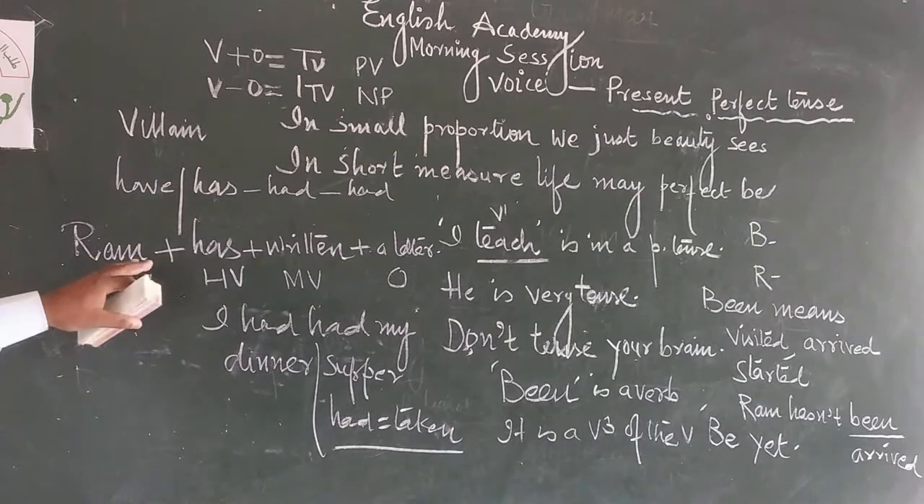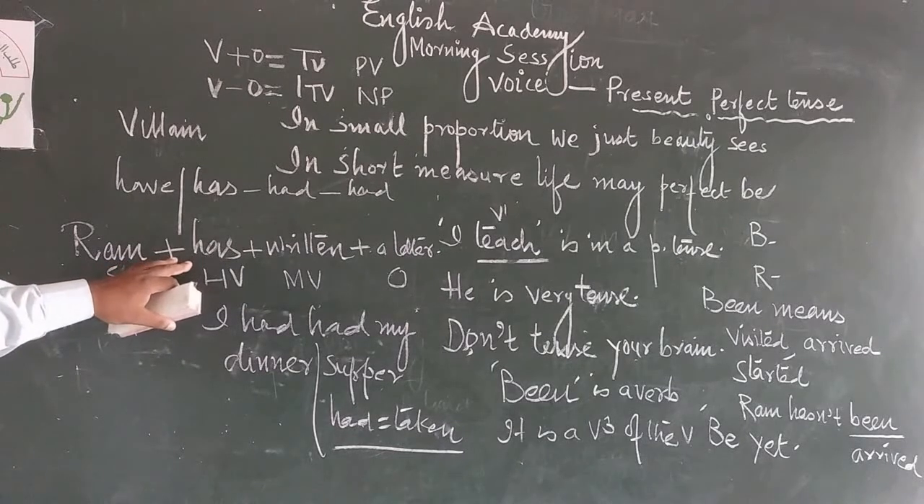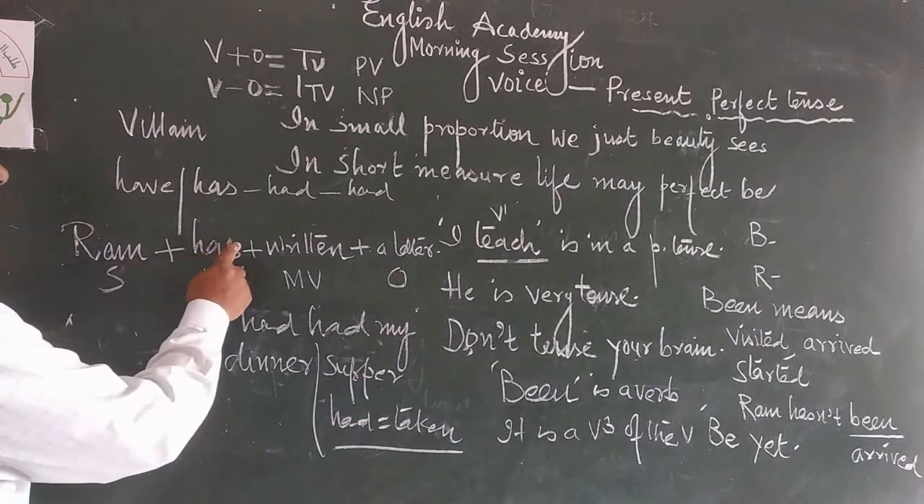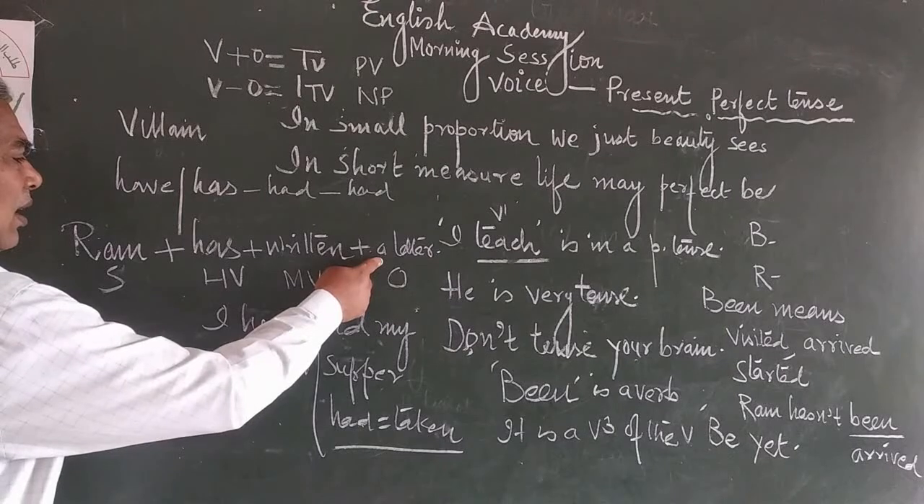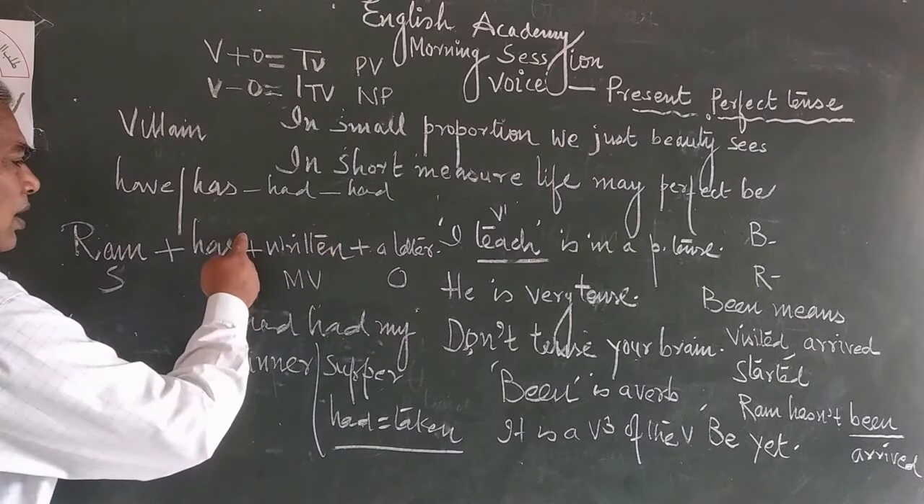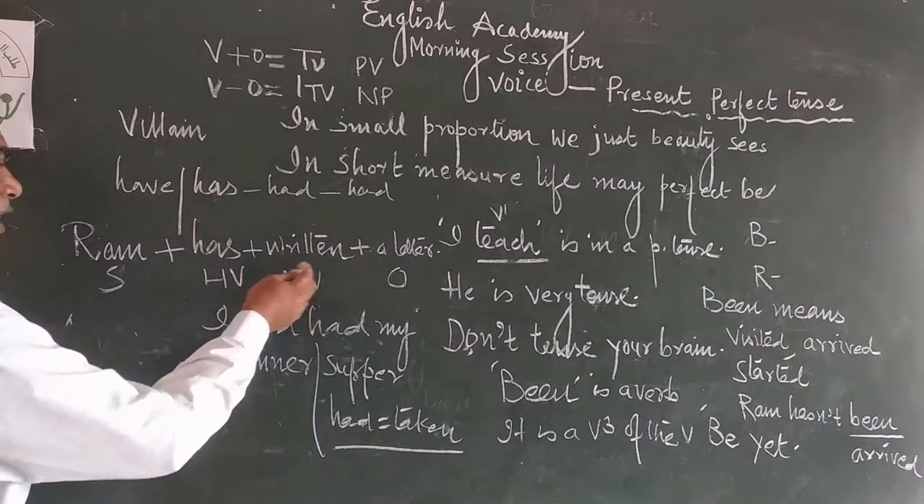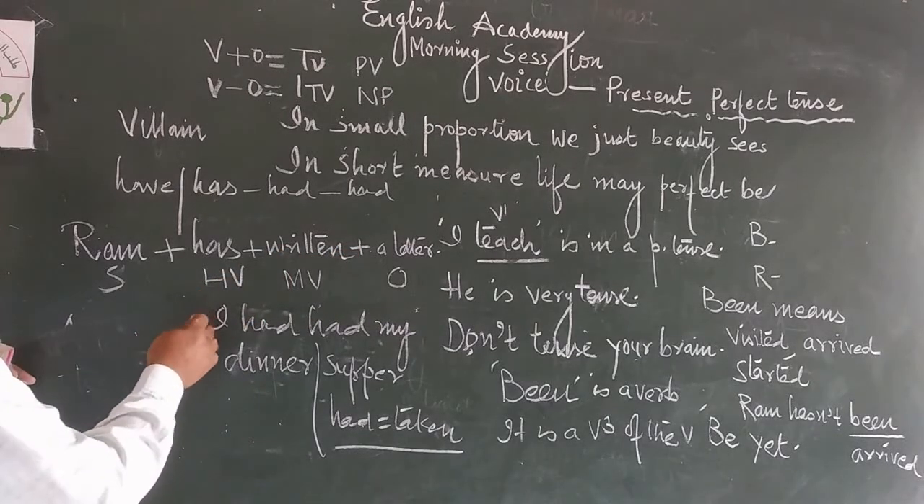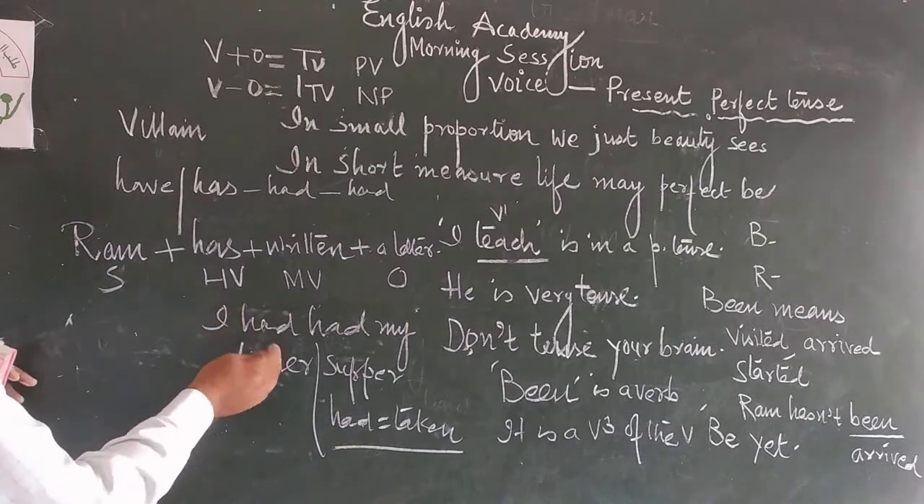Now this is present perfect tense. I have given one example. This is positive sentence. Now negative sentence. Ram has not written a letter. Has not written a letter. Its passive voice is a letter has not been written by Ram.